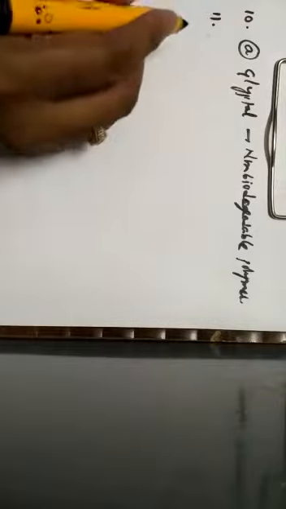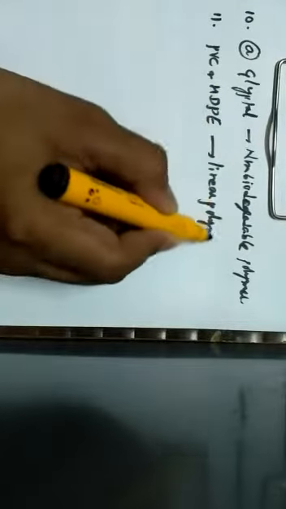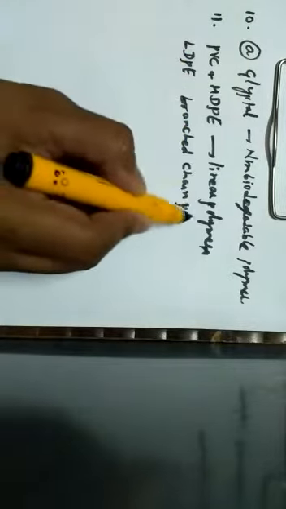Next one, question number 11. Among the following, the branched chain polymer is? Among the options, polyvinyl chloride, that is PVC, and HDPE, that is high density polyethylene, are linear polymers, whereas LDPE, that is low density polyethylene, is a branched chain polymer.